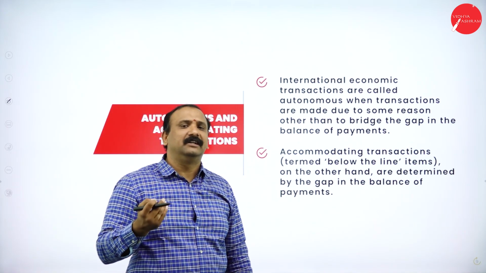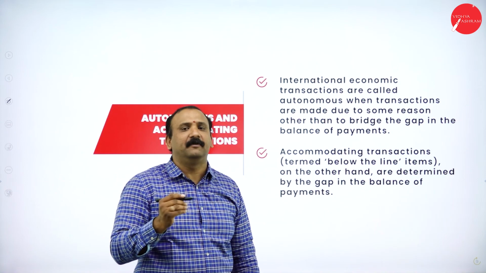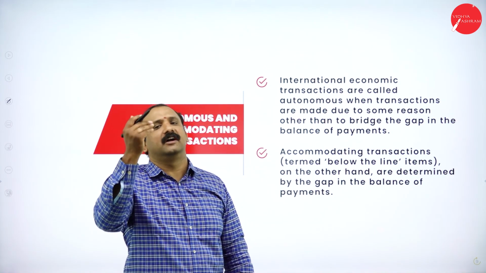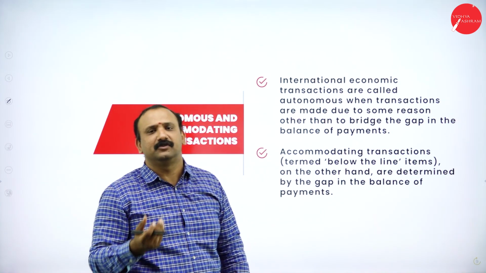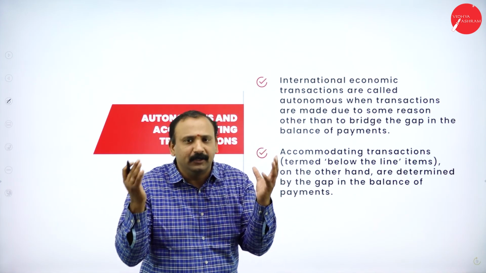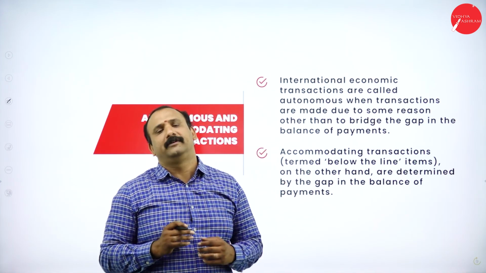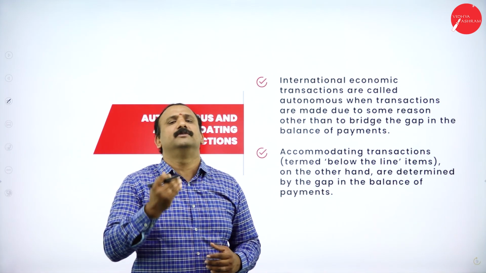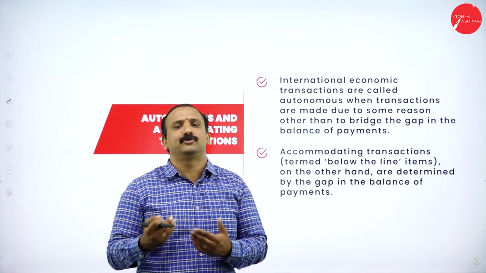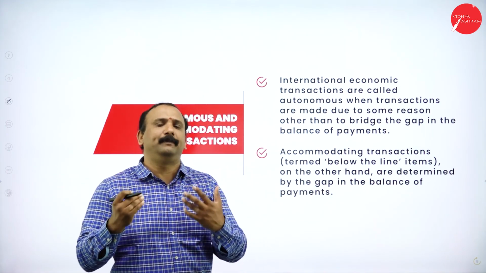There might be certain trade pacts signed by India with certain countries, let's say the G7 countries or G14, G13, whatever arrangements we have with the global trading countries. We have an autonomous transaction. Automatically, it has to happen, and it has been happening over a period of time.